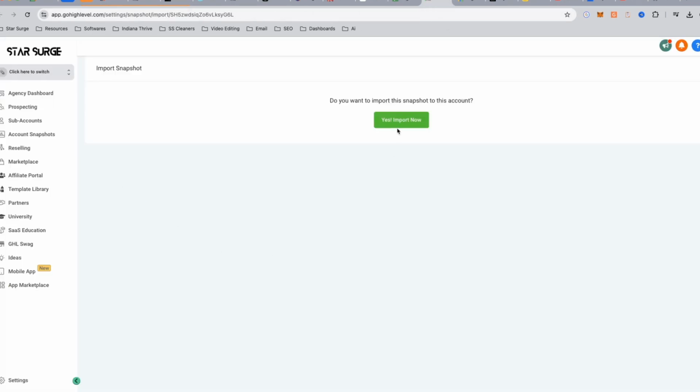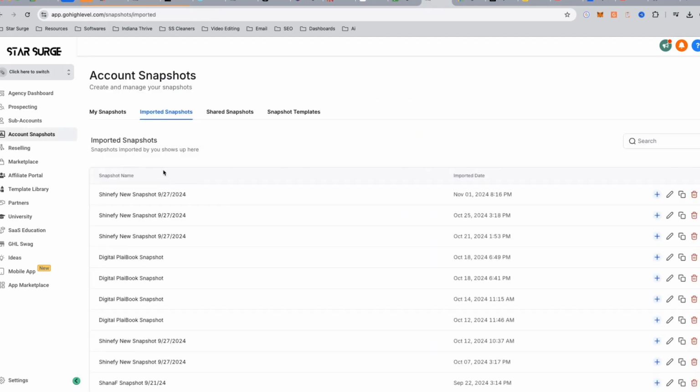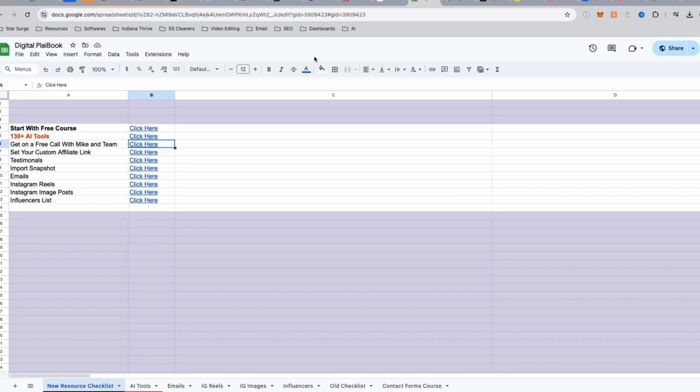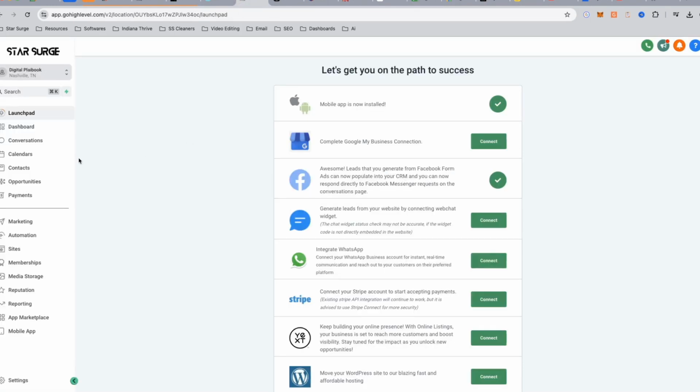Once you click import, it's going to prompt you to enter in your business name and all that kind of good stuff. Just fill out the information and then it'll take you to this account.